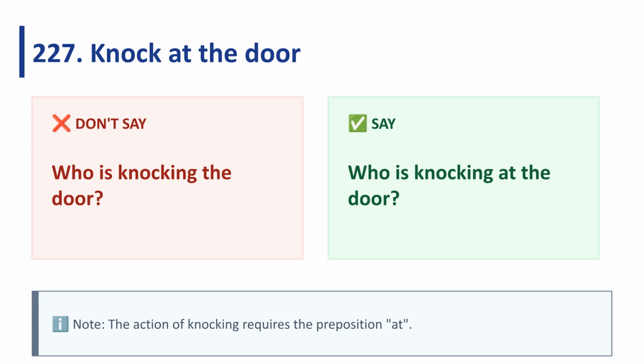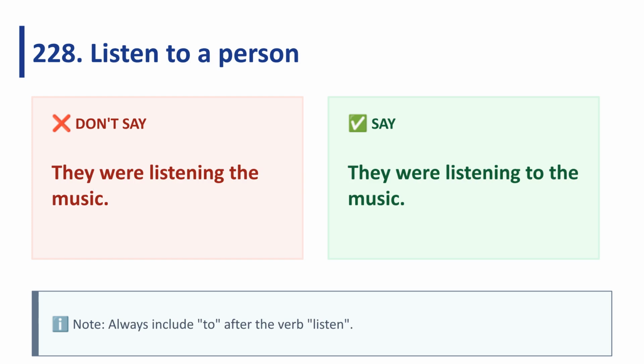When using the verb knock, as in knock at the door, never omit the preposition at. For example, who is knocking at the door? Always include to after the verb listen. The correct phrase is, they were listening to the music, not they were listening the music.